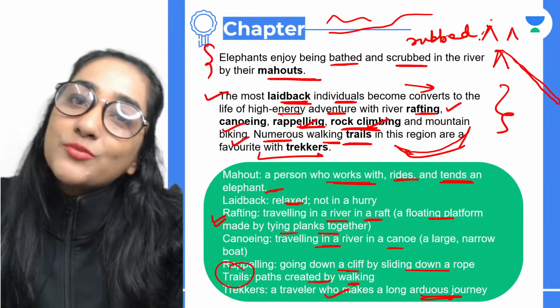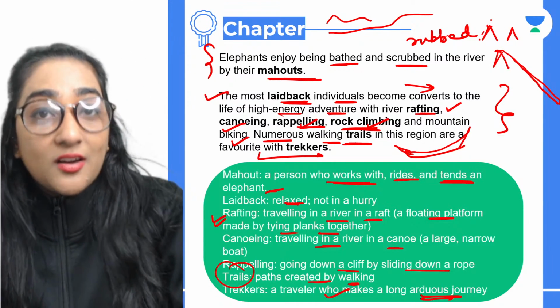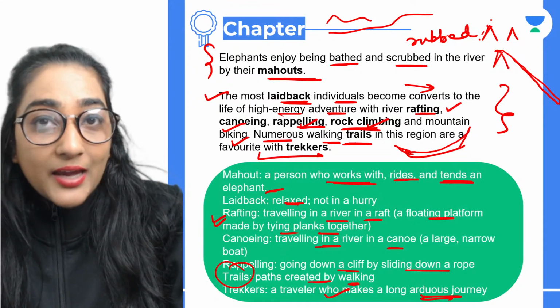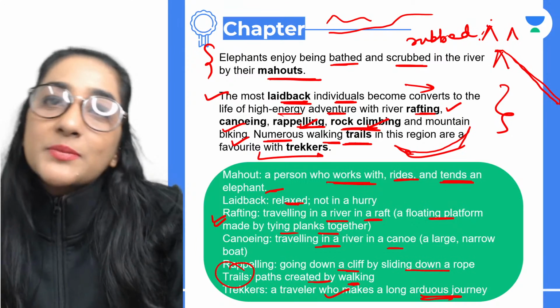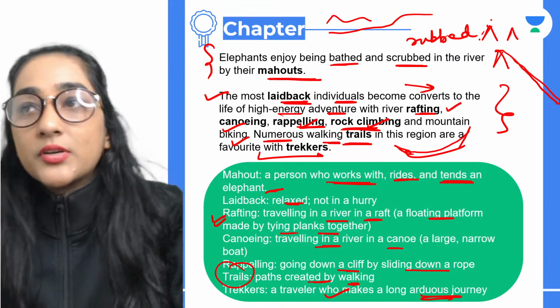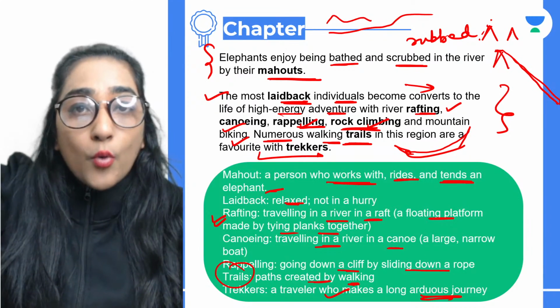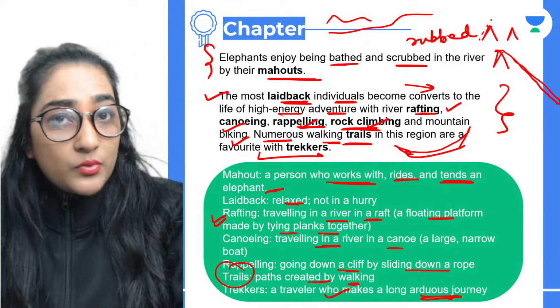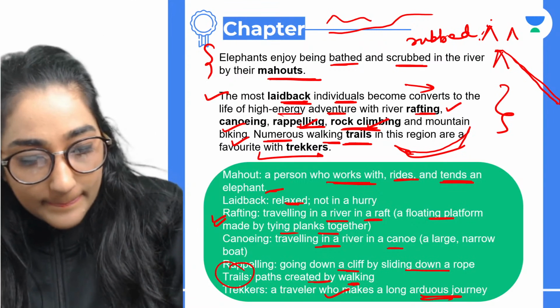Rappelling, I'm sure that you must have enjoyed it, because all these activities must be done with utmost care and you must be confident enough that you want to go for it. Is that clear? Trekkers basically means the people who are walking for long, like hiking. You're going for a long walk where you even have to climb the mountains. That is what trekking is all about.